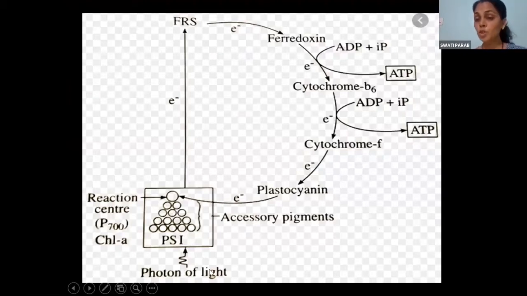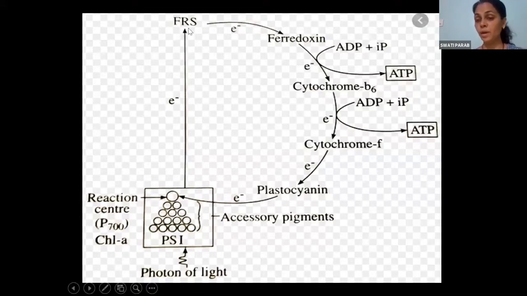When photons of light trapped by different accessory pigments come up to chlorophyll A P700, it gets excited and starts emitting electrons. This energy rich electron will now pass on through the electron carriers.